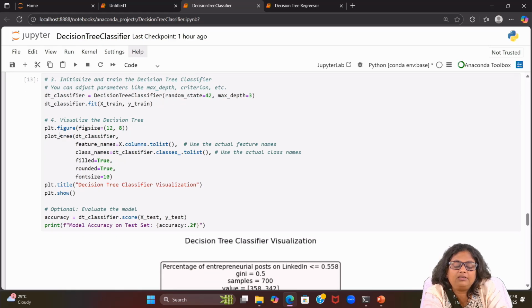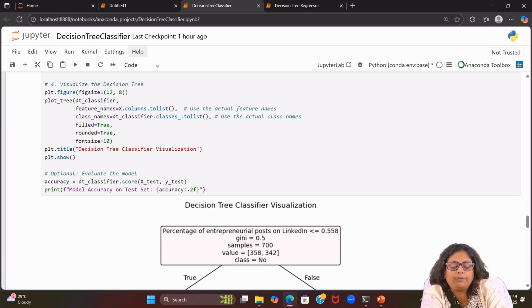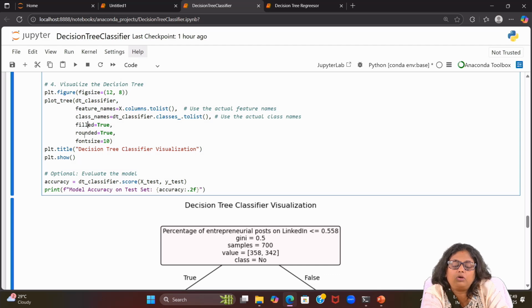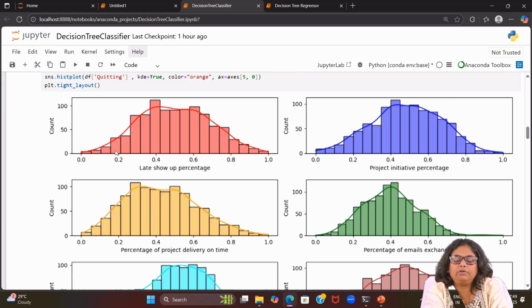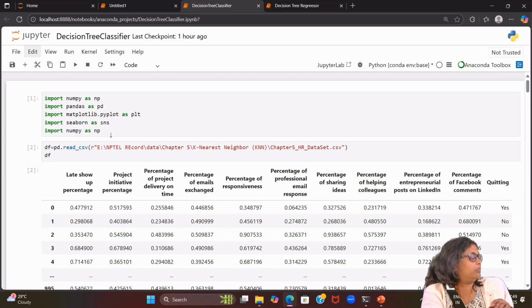To visualize the decision tree, again we are using plt.figure, assigning the value 12, 8 for figure size, and then calling plot_tree and passing all the parameters. dt_classifier, then feature_names we want X.columns.to_list, class_names we are giving dt_classifier.classes_.tolist. It will use the actual class names. And then filled=True, rounded=True, and fontsize 10. Then plt.title we are giving Decision Tree Classifier Visualization, and finally plt.show. So once you run, we will start running from the top.